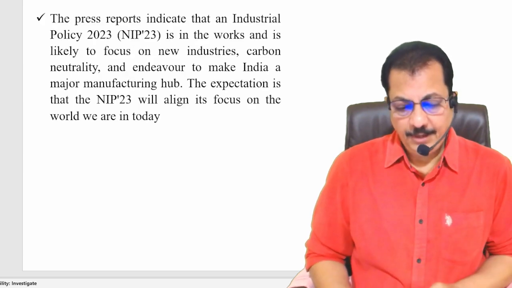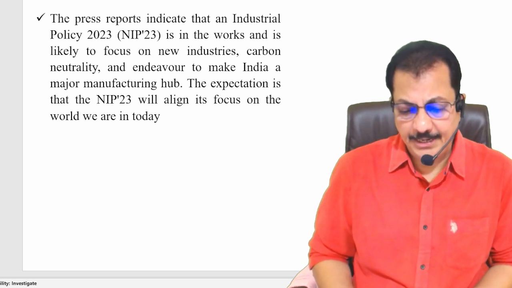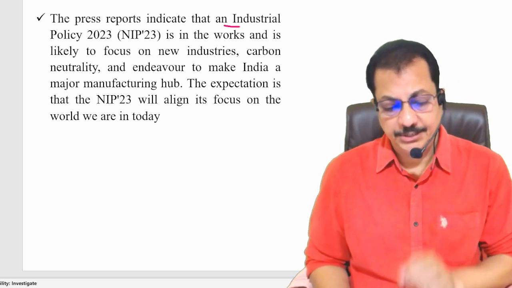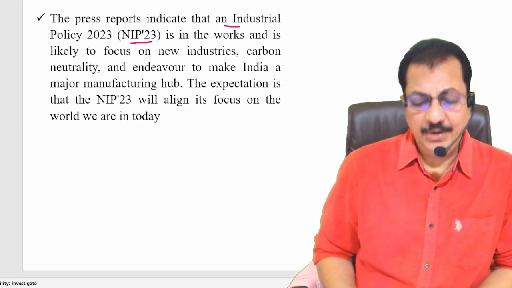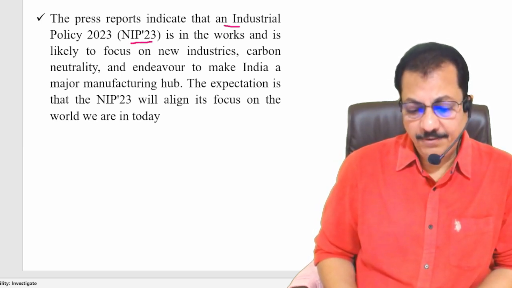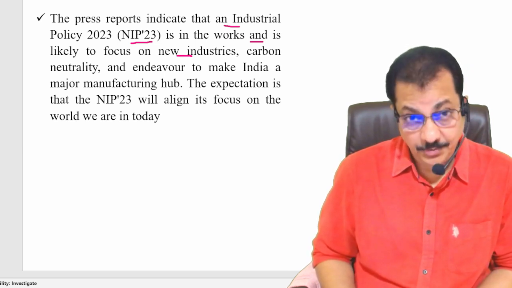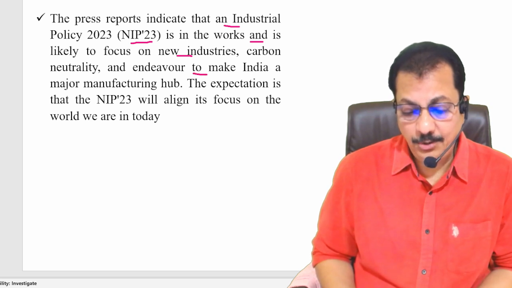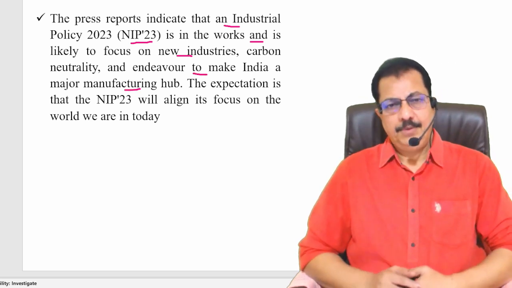Next, if you look at the next one, the latest reports indicate that an industrial policy, the new industrial policy of 2023, called NIP 23, is in the works and is likely to focus on new industries. We have discussed carbon neutrality and the endeavor to make India a major manufacturing hub.